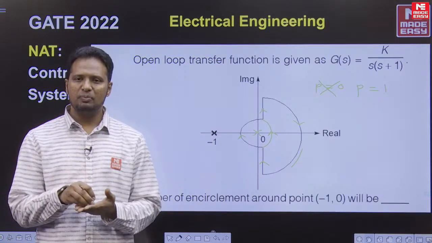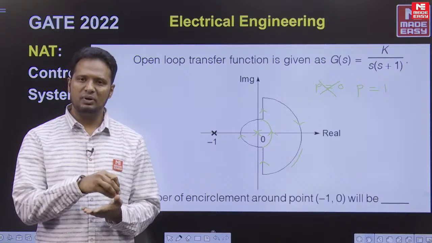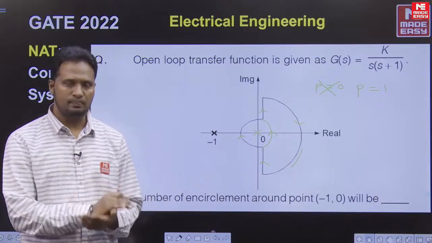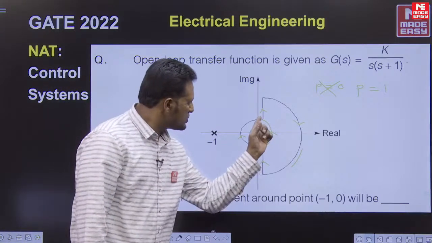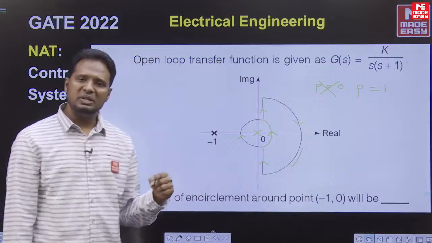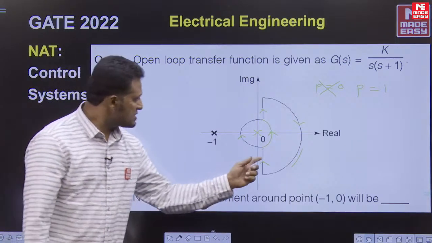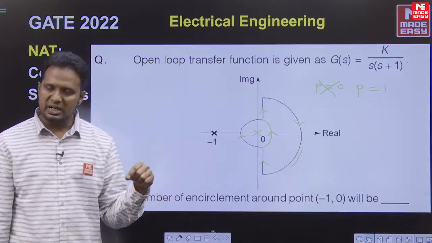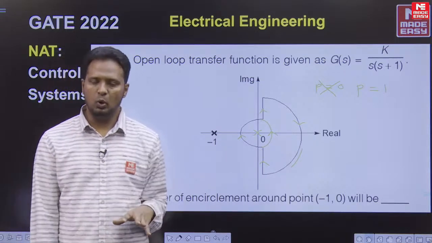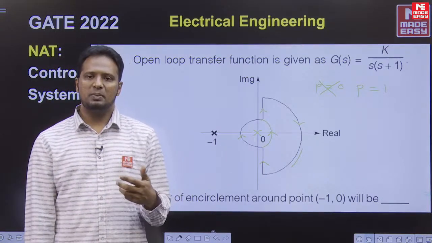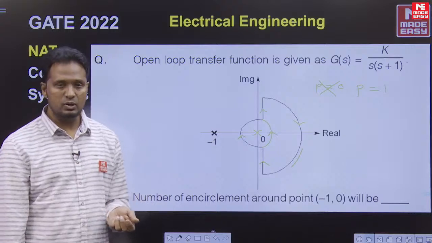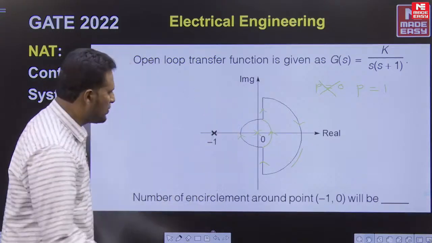The basic definition of P happens to be the number of poles of the given function that are encircled by the Nyquist contour. Suppose this is the Nyquist contour as we usually take, then P stands for the number of open loop poles in the right side of S-plane, which will be 0. But if this is the Nyquist contour, then P stands not for the number of open loop poles in the right side, it happens to be the number of open loop poles that are encircled by the Nyquist contour. So P becomes 1. Fine.